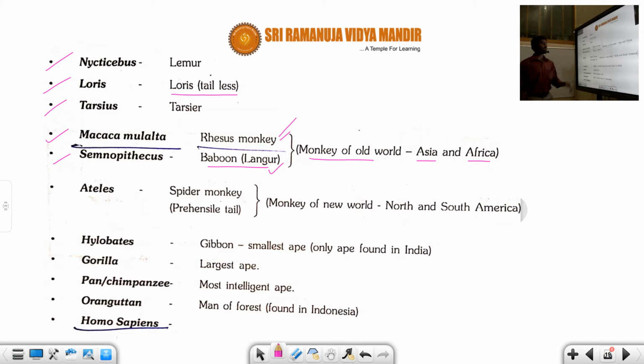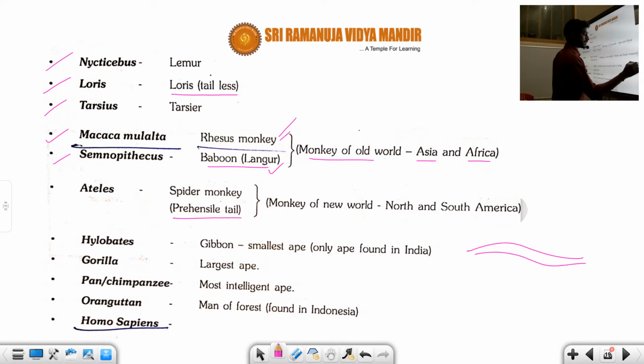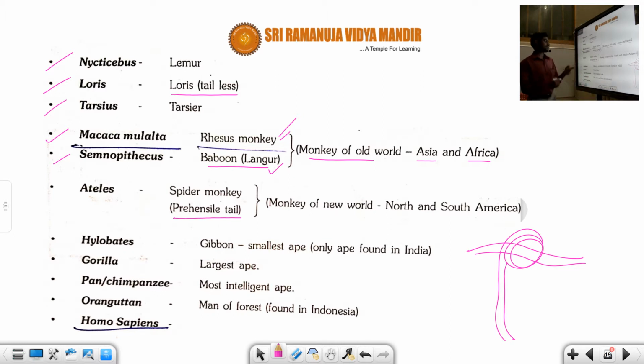Ateles is the spider monkey. It has a prehensile tail. That means the tail itself, assume this is a tail, a prehensile tail, wraps around the branches of the tree. That is called the prehensile tail. So the monkeys of the New World, in North and South America, include Ateles. Another one is Hylobates, the gibbon, the smallest ape. It is found in India. It's a very important point, students.